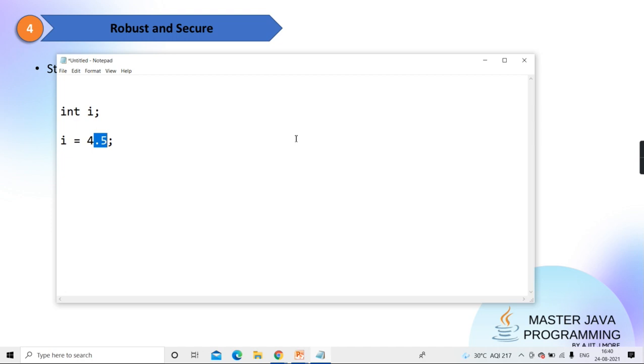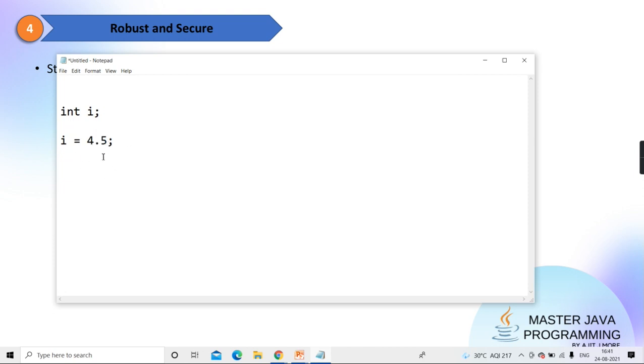So actually 4.5 is wider, and you are trying to store it in a narrow value. So there will be loss of something. Some loss can happen as the wider value is getting stored in the narrow value. So in some languages, automatic loss takes place and then it stores it. Like 4.5 double, implicitly it will convert it to integer and store.